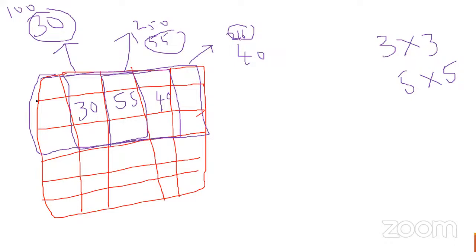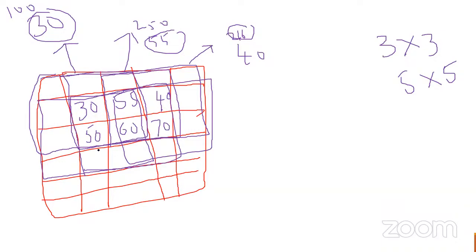So what I'm trying to do is move from top to bottom. The first row you can leave, the second row you can consider. We consider this 3 by 3, so that we are adding a new row, that is the fourth row, and we apply the same thing. Here we get a median, let us assume 50. Again we move from left to right, and the next median value is, let us assume, 60. Next again left to right, so that the central pixel value is replaced by the median. Same thing again top to bottom. So here the central pixel values are 60, 70, 10, 15, 17, or maybe 60, like that.